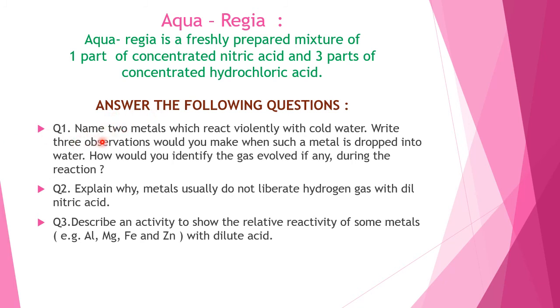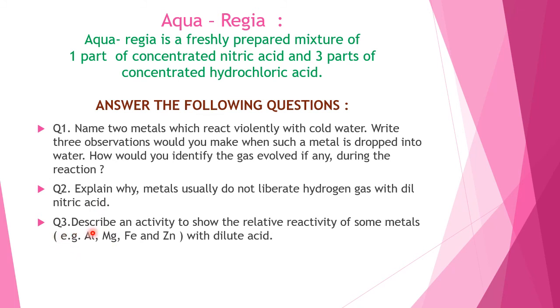Question number 1. Name 2 metals which react violently with cold water. Write 3 observations you would make when such a metal is dropped into water. How would you identify the gas evolved, if any, during the reaction? Question number 2. Explain why metals usually do not liberate hydrogen gas with dilute nitric acid.